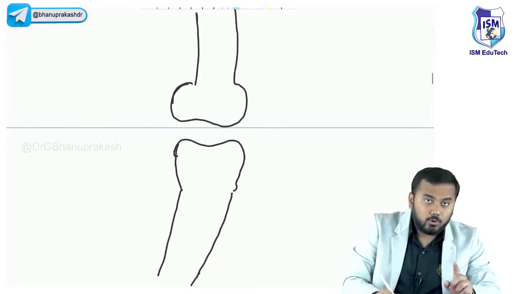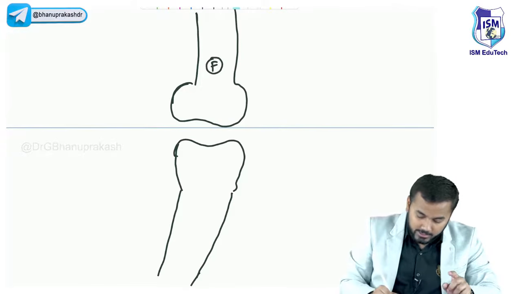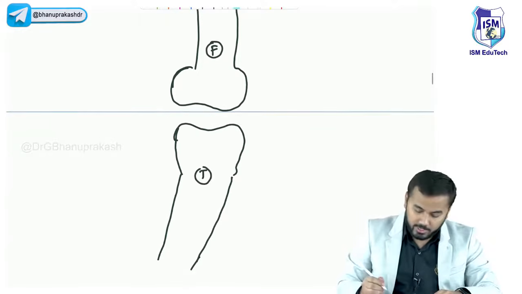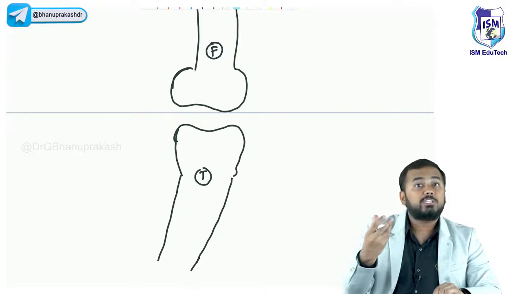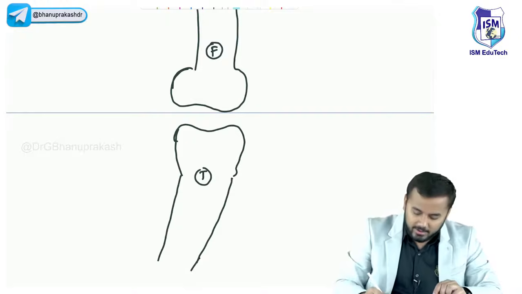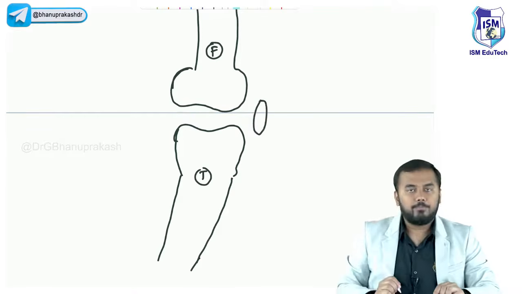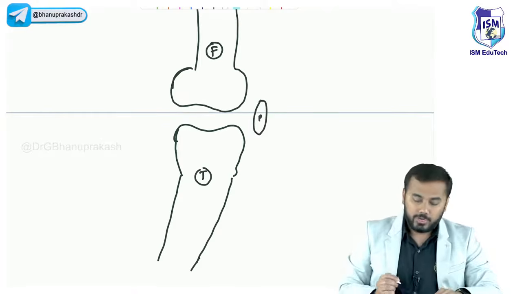Right. So all of you know, this is your femur bone. This is your tibia bone. Femur and tibia. And in the front of your knee, what is the bone that is present? Sesamoid bone. What is that? Patella, right? So this is your patella. P stands for patella.